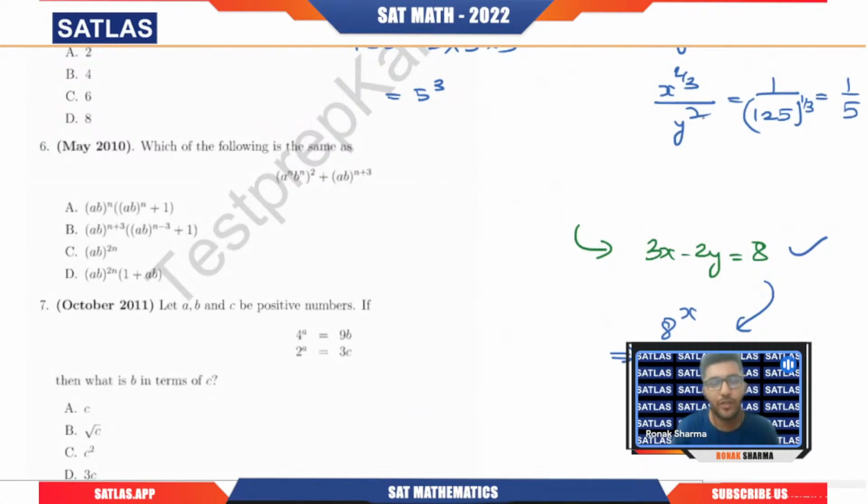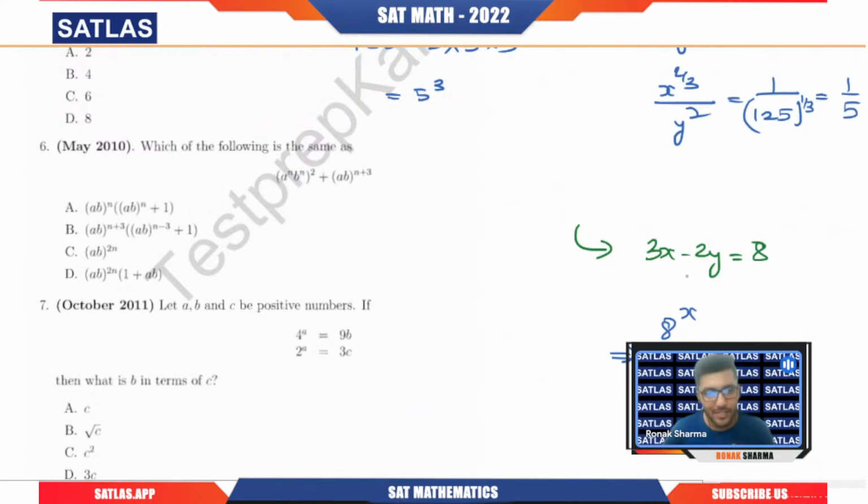Whenever you have two variables in an equation and only one equation is given, you will not be able to find the values of x and y. Are you getting my point? That is something you need to understand here. So if we are not able to find the values of x and y, we will utilize the given expression only.